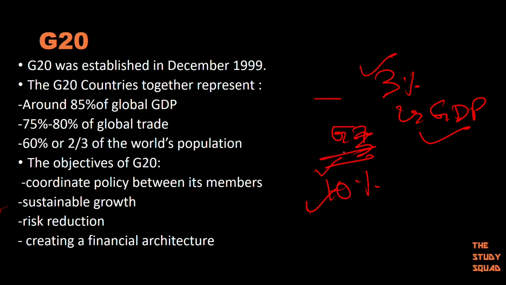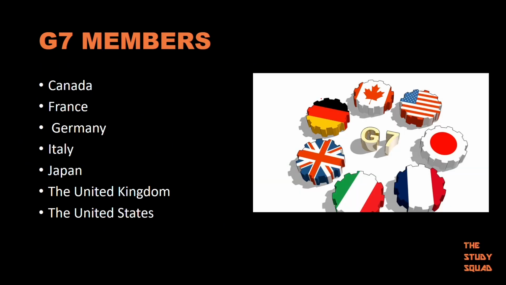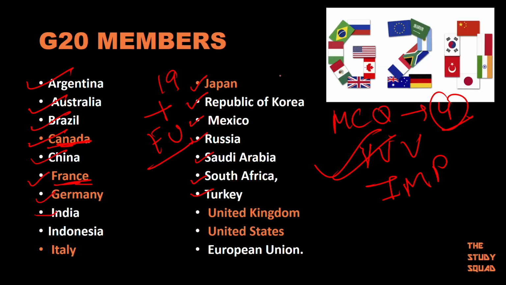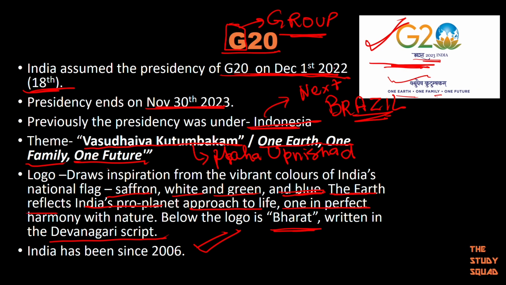These are the things you should keep in mind. Remember the members, I'm telling you again. Go through the members, they are basic. Remember them, and remember these about India. Everything.